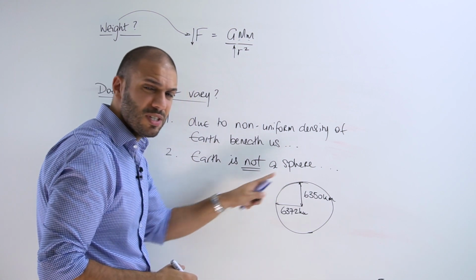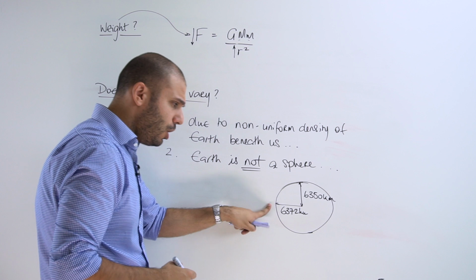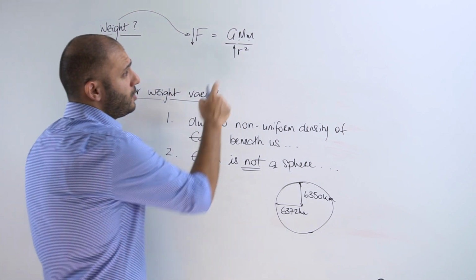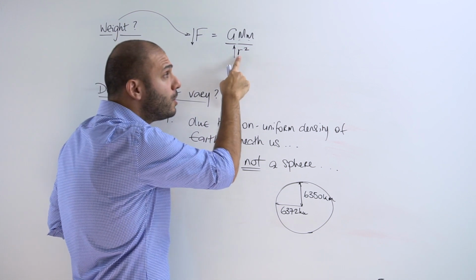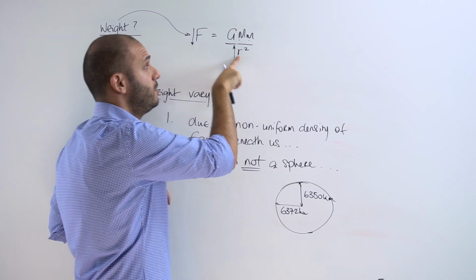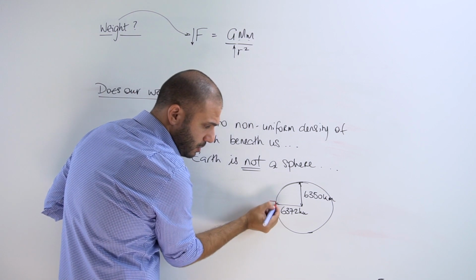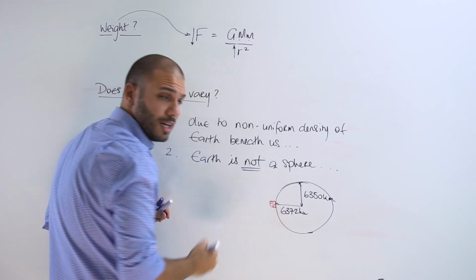Where will you experience the larger weight? At the poles or at the equator? Well, where do you have the largest distance? Where are you going to have the larger distance away from the center? You're going to have the smaller force. And the larger distance is always going to be, therefore, at the equator.